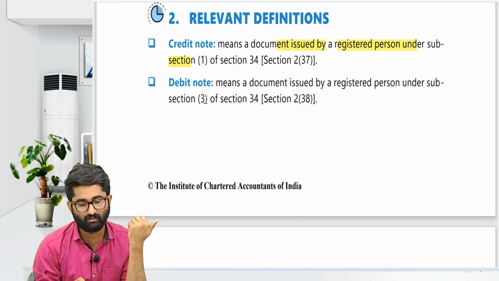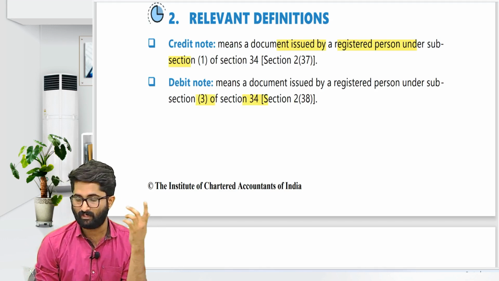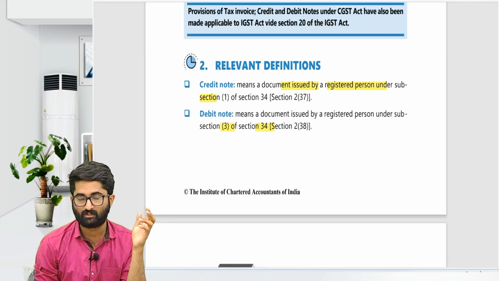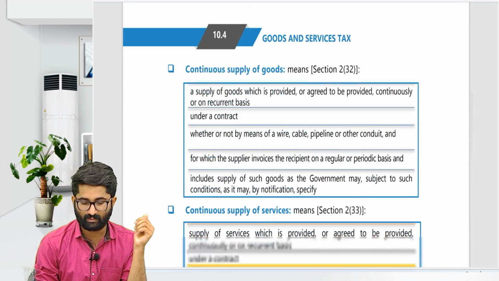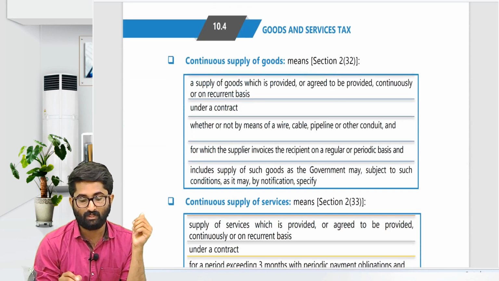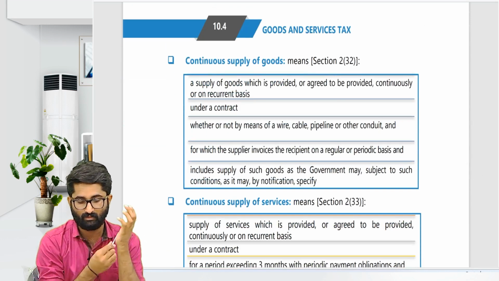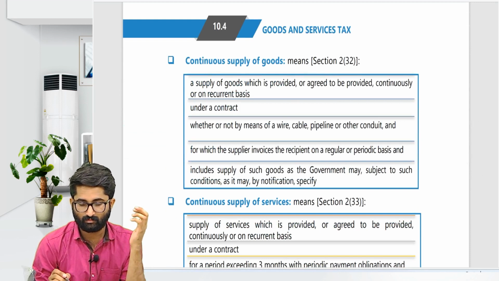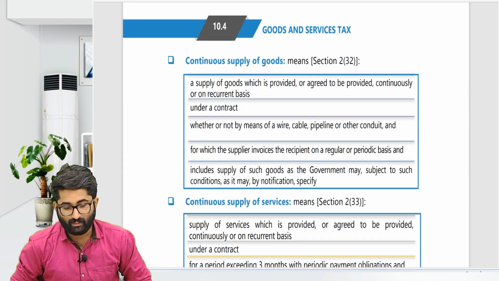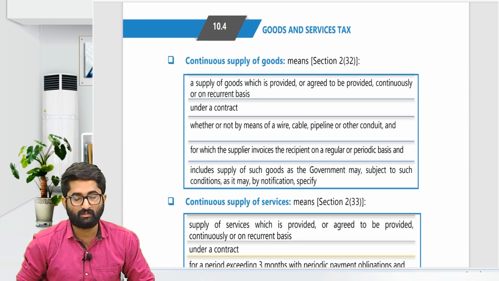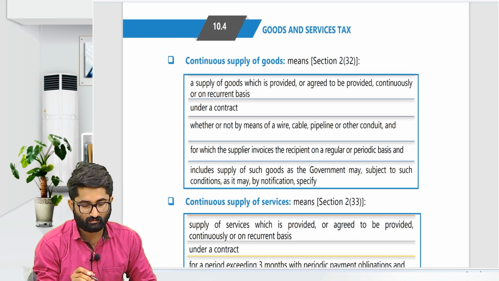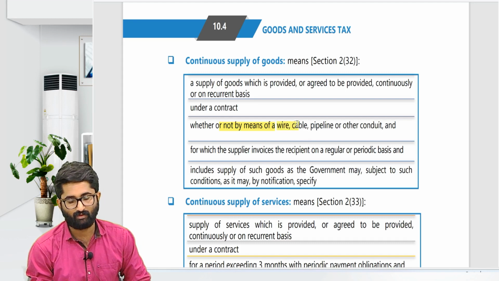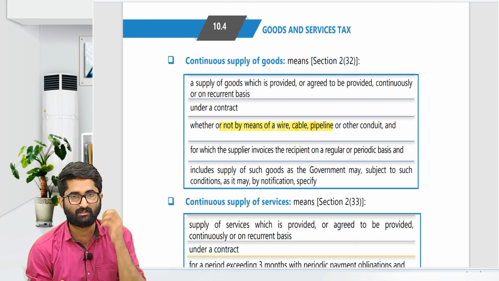And what is debit note? Subsection 3 of 34. Any document which is issued under subsection 1 and subsection 3, so that is credit note and debit note respectively. What is continuous supply of goods? Continuous supply of goods is nothing but the supply of goods which is provided or agreed to be provided continuously on recurrent basis, whether on wire, cable or pipelines. So this is continuous supply of goods.